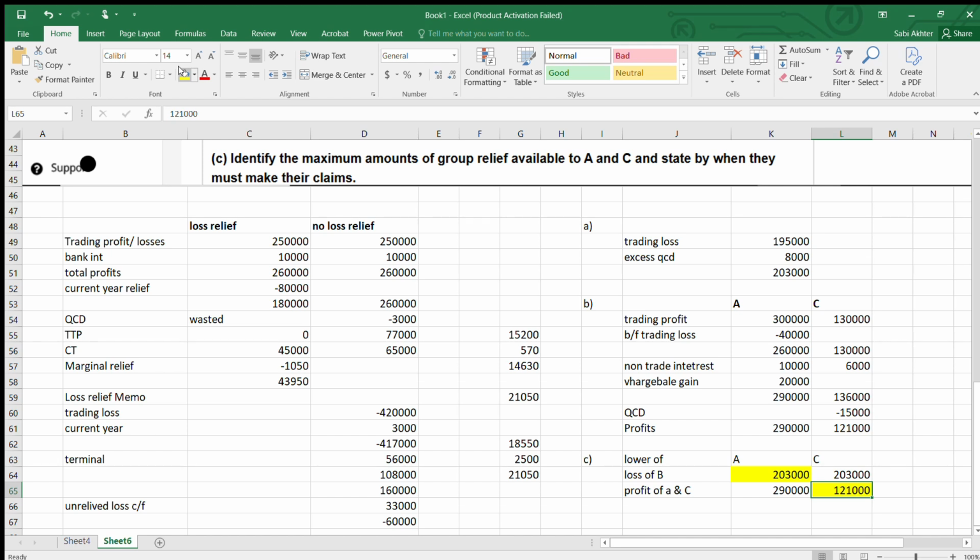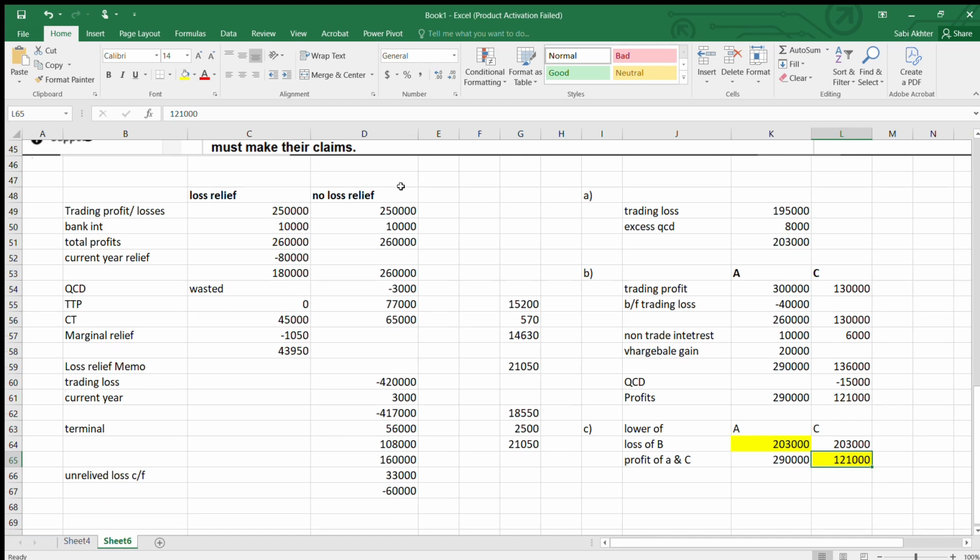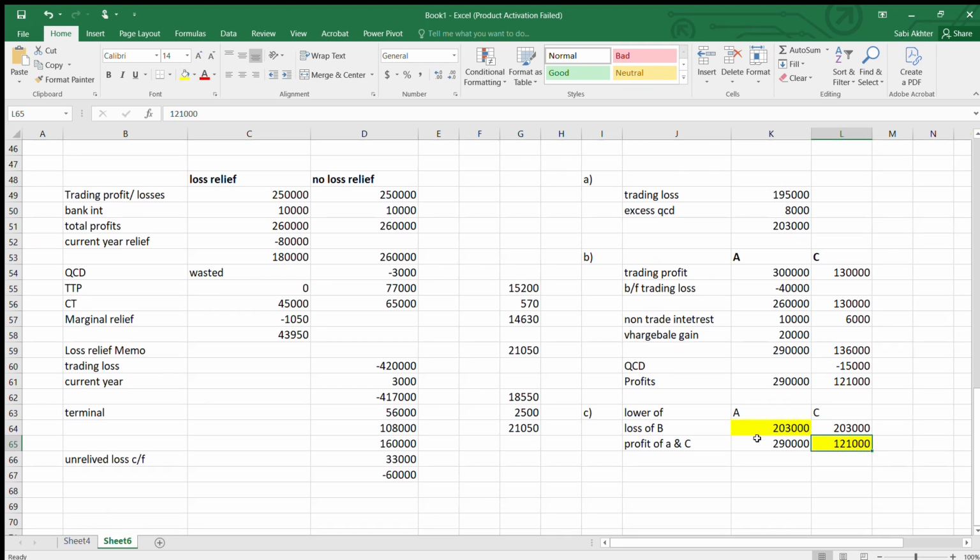Now there are combinations. Either the entire loss of 203,000 could be adjusted against the profit of A, or utilize the entire 121,000 against the profit of C, and the balance of 82,000. So from 203,000, if you deduct this, you are left with 82,000. Then the balance 82,000 you can utilize against the profit of 290,000 of A. That also you can do.